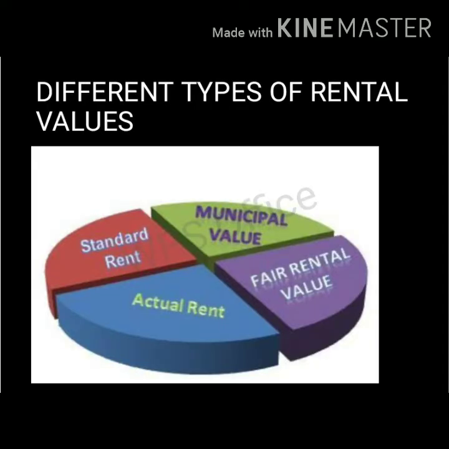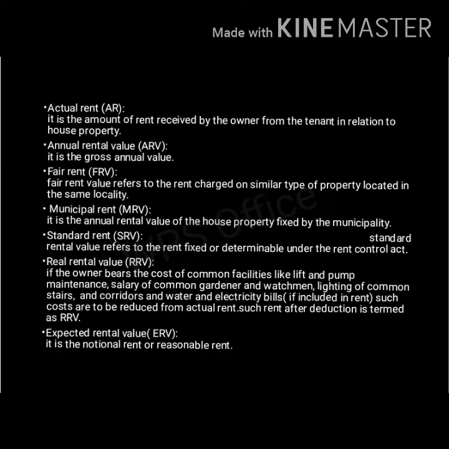Now let us discuss different types of rental values. There are mainly 7 types of rental values. First one, actual rent, AR. It is the amount of rent received by the owner from the tenant in relation to house property. Second one, annual rental value, ARV. It is the gross annual value. Third one, fair rent, FRV. Fair rental value refers to the rent charged on similar type of property located in the same locality.